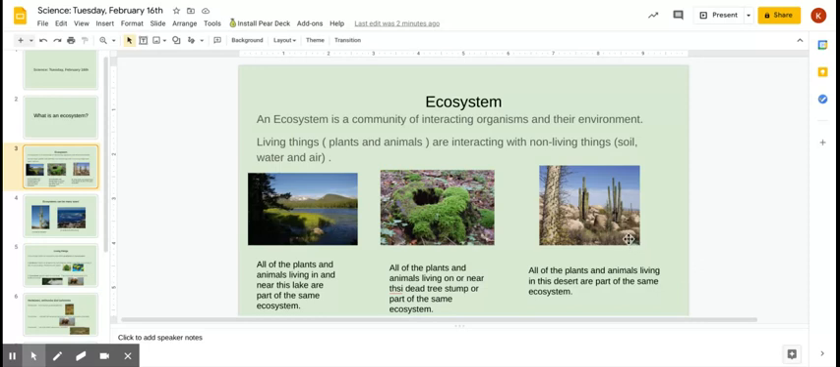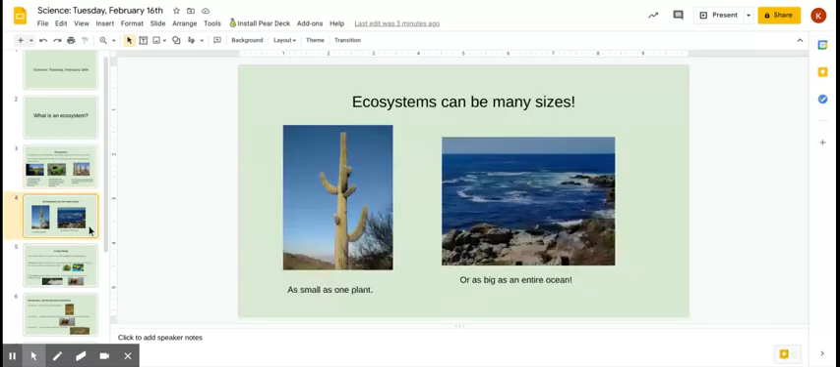And here we have a desert ecosystem. So all the plants that are living and the animals, of course, living in this desert are part of the same ecosystem. So as you can see, ecosystems can be many sizes.